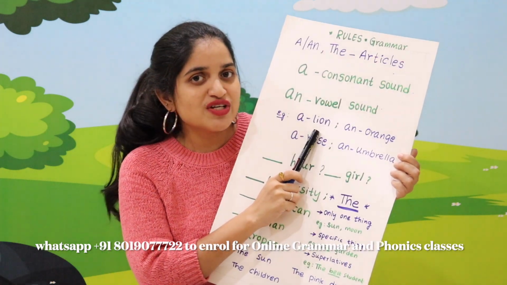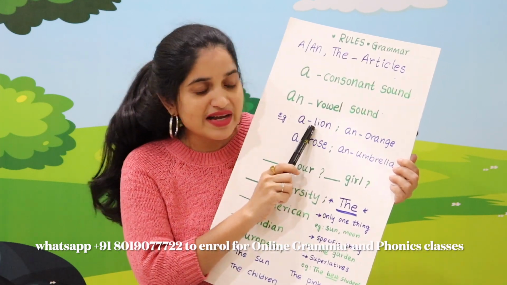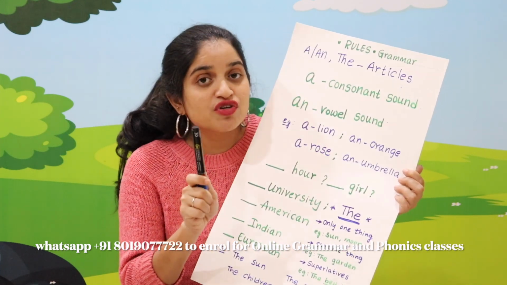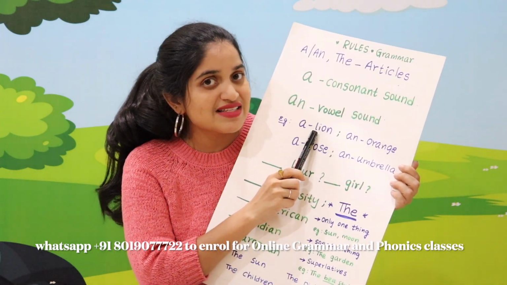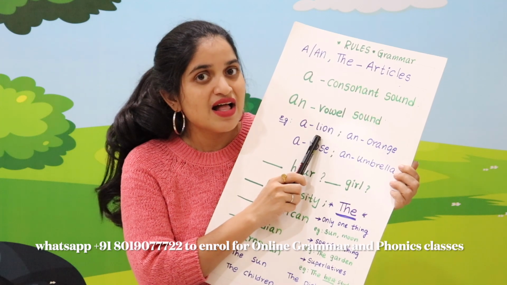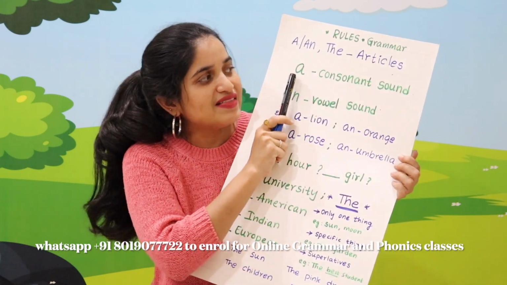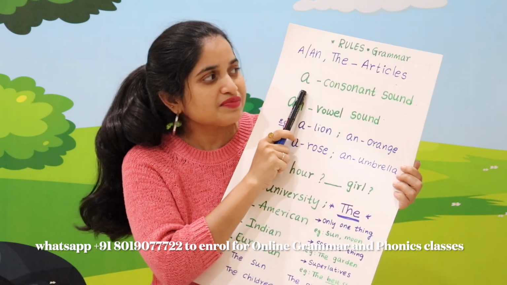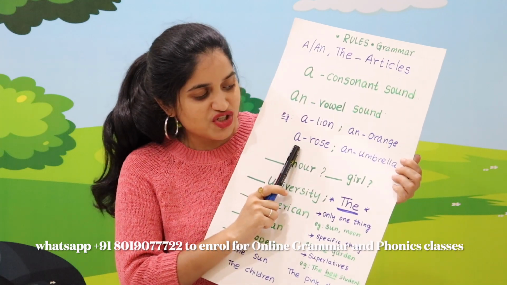What is this word, children? It's lion. You should not check with the initial letter L. You have to check with the initial sound. What is the starting sound of this word lion? L, which is a consonant sound, and that's when you have to use the article a before this word. Now let's check here.